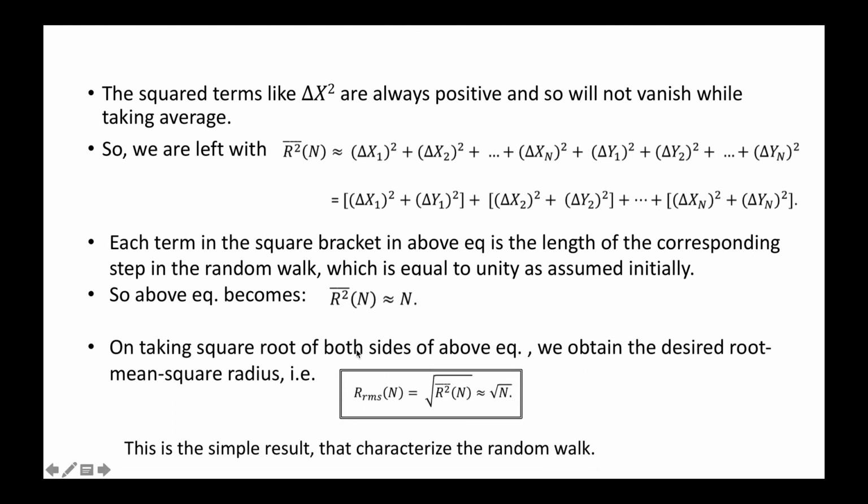On taking the square root of both sides of the above equation, we obtain the desired root mean square radius or average distance. So r RMS, which depends on the number of steps, is equal to the square root of r square, and it comes out to be approximately the square root of capital N. So this is the simple result that characterizes the random walk.